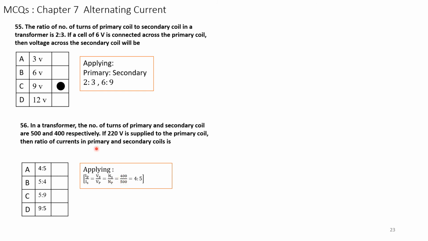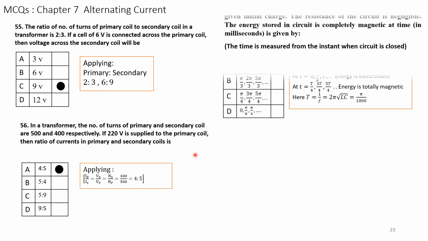It is given. So we need not use 220 volts here, because he is asking only for the ratio of the turns, Ns to Np, which is equal to 400 by 500, that is equal to 4:5. This is the simple answer. A is the correct answer. We have to remember Ip by Is is equal to Vs by Vp, which equals Ns by Np. This formula you have to remember.